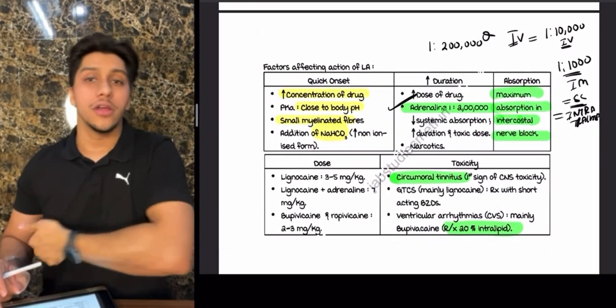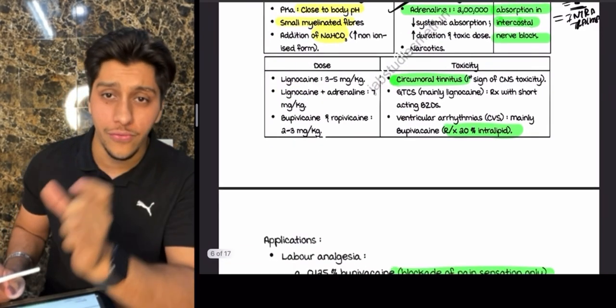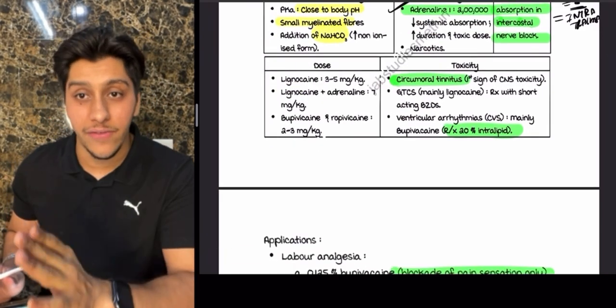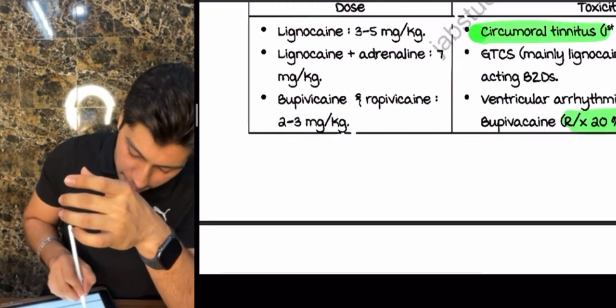It is going to be intercostals. Dosage also already done. Normal dosage of lignocaine 3 to 5. With adrenaline is going to be by 7. Bupivacaine and ropivacaine, the dose is going to be around 2 to 3 milligram per kilogram.